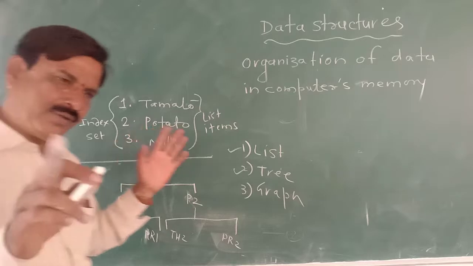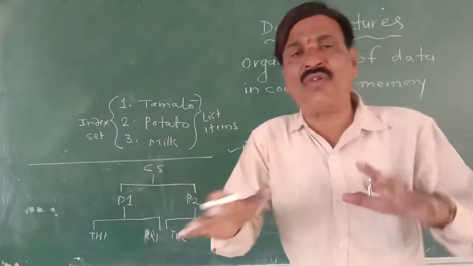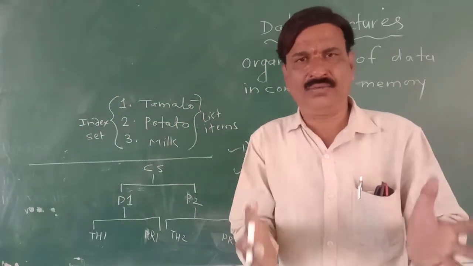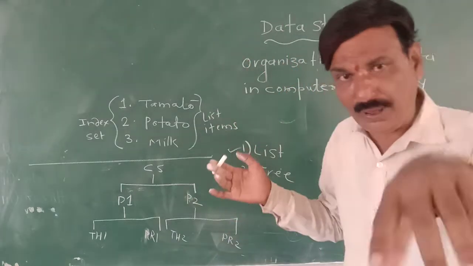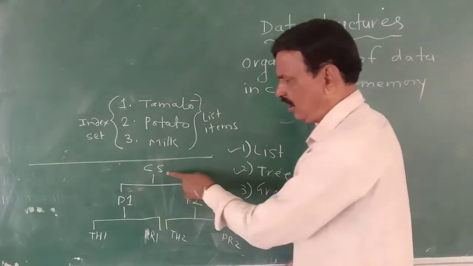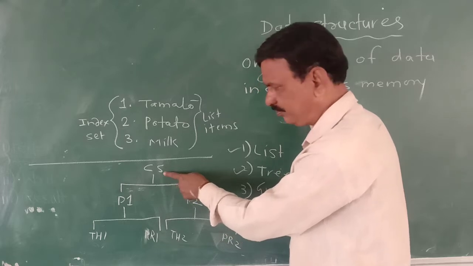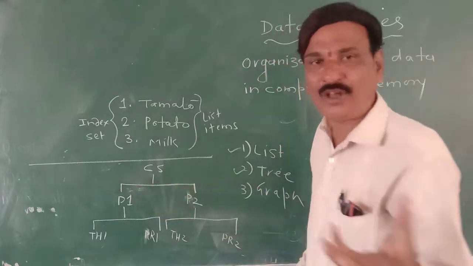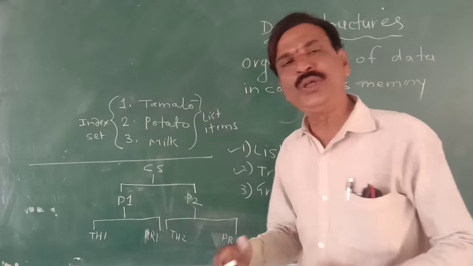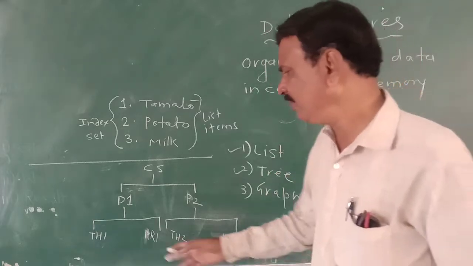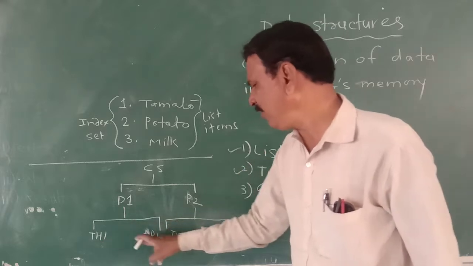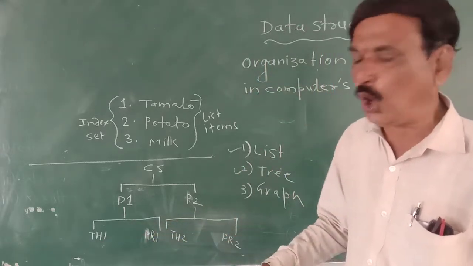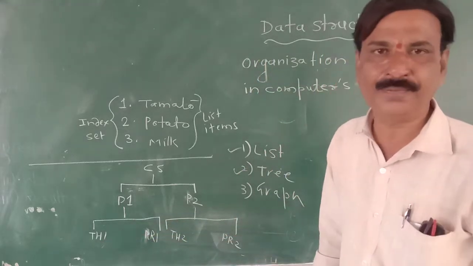Now look at this. This is also one kind of organization of data on plain paper. Later we are going to see it in memory. Here CS is one element, P1 is another element of the tree, P2 is the next element. So CS, P1, P2, theory 1, practical 1, theory 2, practical 2, all these are the elements of the tree.